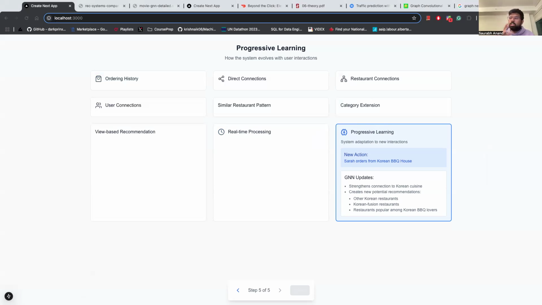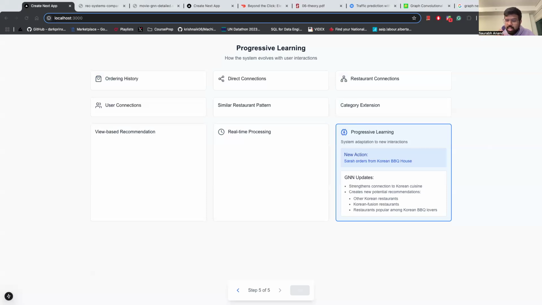Every time a user goes by the recommendation, it is ever expanding, ever learning on feedback. So the system continues to grow, and it helps us make these personalized, nuanced recommendations. The system continuously maps these new relationships based on orders, and not only orders but views. If you ordered from a restaurant, viewed it, or saved a restaurant, it continuously updates the connection strength based on the frequency of interaction. So every time you go on DoorDash and interact, it collects that information and analyzes what time of the day you're interacting and ordering, and it also sets up location filters. So this creates a dynamic recommendation system that gets more personalized over time.